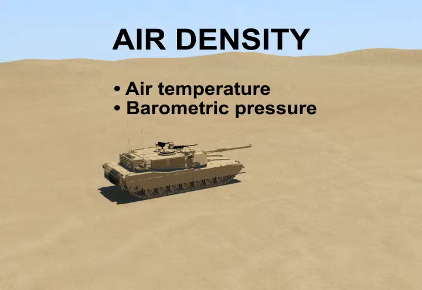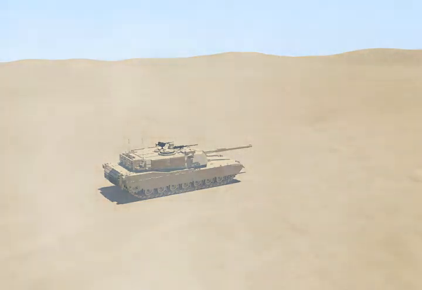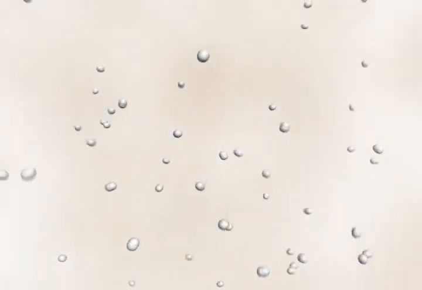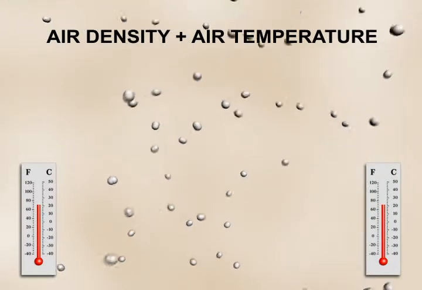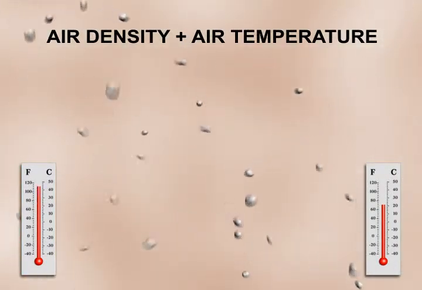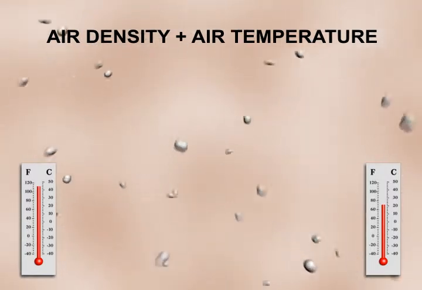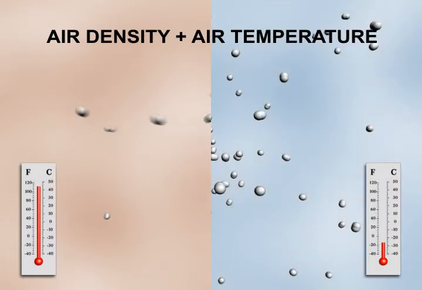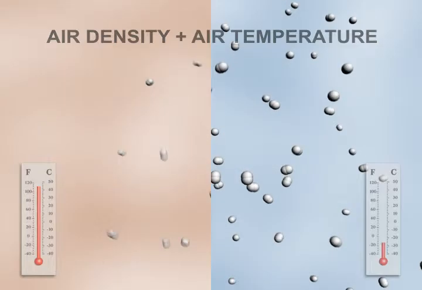system's ballistic solution. The atmosphere is made up mostly of nitrogen and oxygen molecules. These molecules are always colliding with themselves and all of their surroundings. In a free atmosphere, when the air is heated, these molecules travel faster and push the surrounding air out of the way, resulting in a less dense atmosphere. When the air is cooled, it has the opposite effect, resulting in a denser atmosphere.